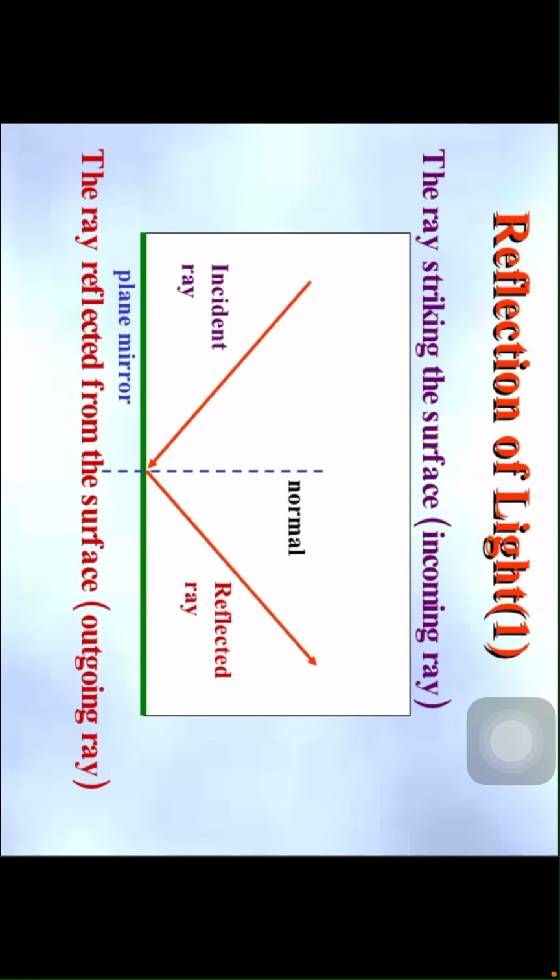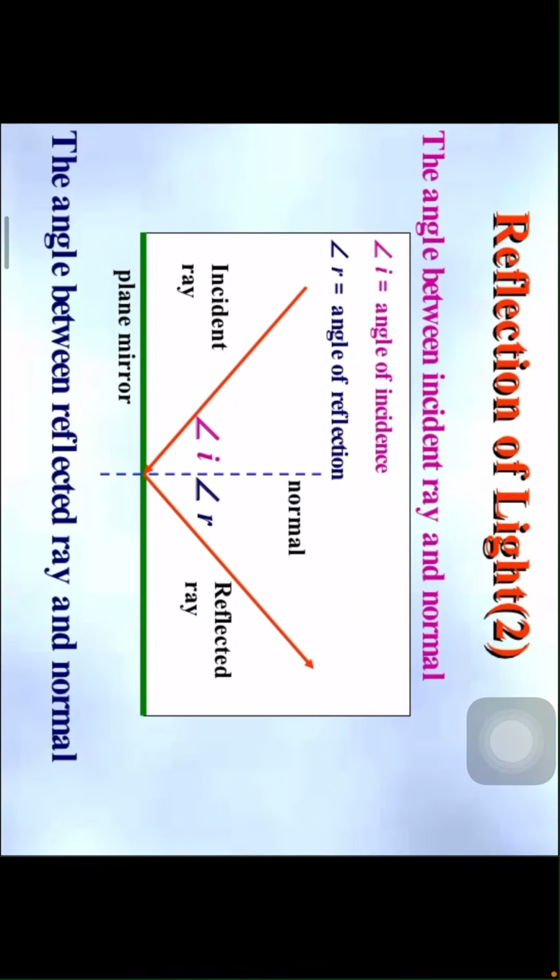Reflection of light. The ray striking the surface, the incoming ray, is called the incident ray. The ray which is moving away from the surface, the outgoing ray, is called the reflected ray. The angle between the incident ray and normal is angle i, the angle of incidence. Angle r is the angle of reflection, children.